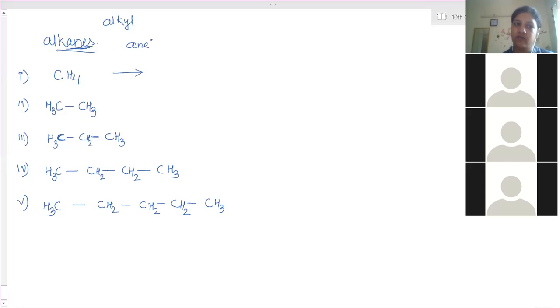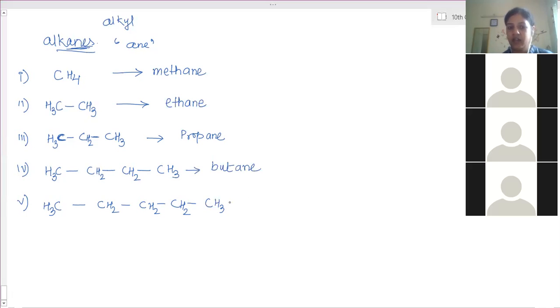Naming part. 1 carbon atom, and it is an alkane, so the suffix is ANE. Meth is the parent name, then ANE. With 2 carbon atoms the parent name is Eth, so ethane. Then Prop, propane. 4 carbon atoms, But, butane, and then pent, pentane.